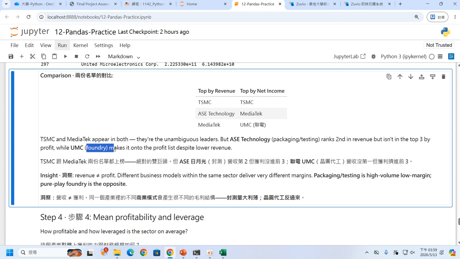Okay, for example, all these companies are like the manufacturers, but they have a good profit, right? But in other sectors, maybe they are also focused on the manufacturing, but they don't gain good returns. Okay, so maybe you need to try to understand what's the difference between the packaging testing business model and the foundry business model.